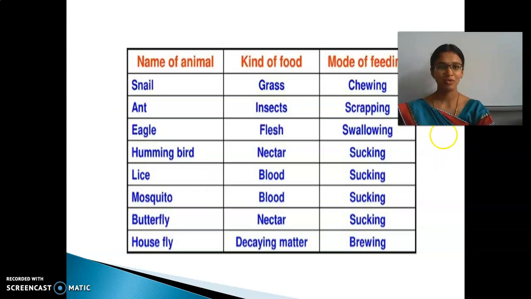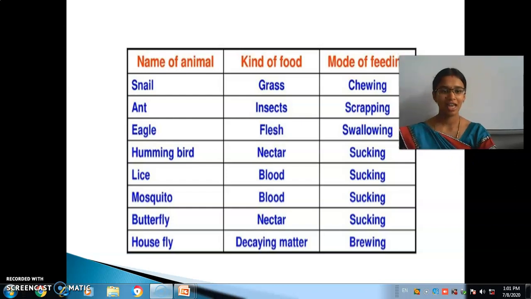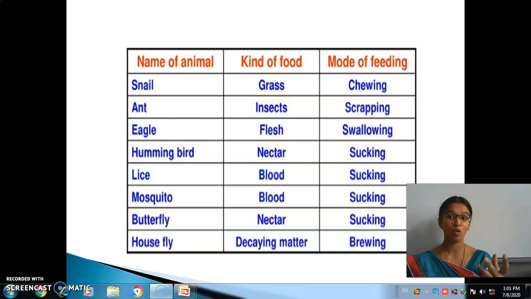See, these are the names of different animals and their modes of feeding. We discussed this in our previous class. Snail eats grass. What is their mode of feeding? Chewing, which is done with the help of their mouth.